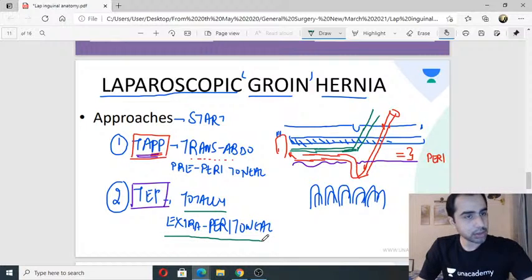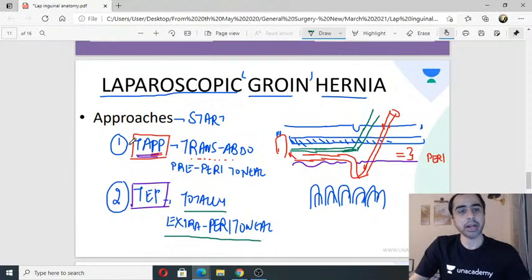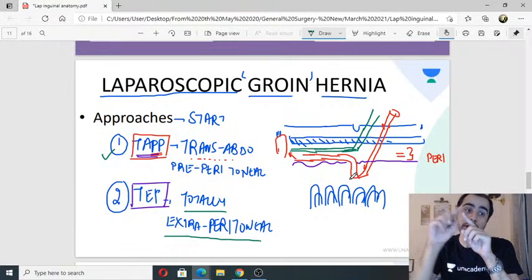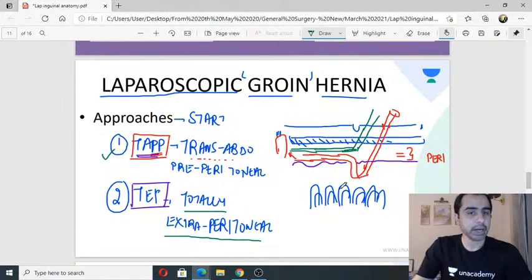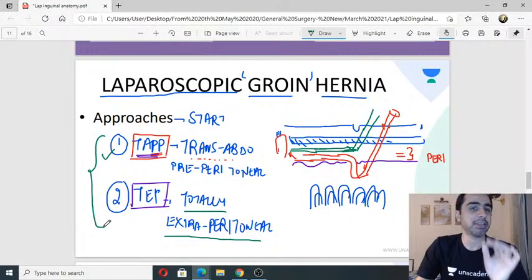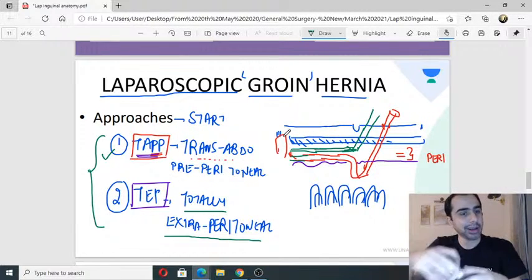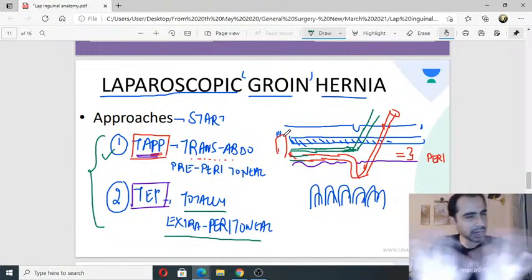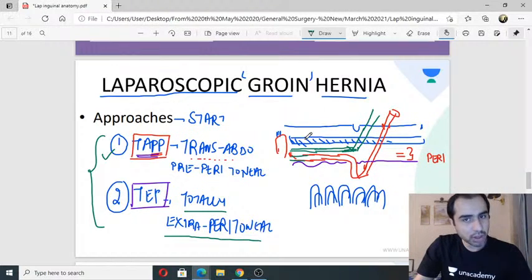Am I very clear on this? This is the only difference between the two. Only the start. In TAPP, go inside the abdominal cavity, see the peritoneum, cut it, and go pre-peritoneal. In TEP, remain pre-peritoneal. So it is called totally extraperitoneal. So it's only the start where the surgeries differ. Surgery is going to be the same. Now I go over here, I treat the hernia, reduce the hernia, and put a mesh. That is what I am doing in both. And in both, I am going to be deep to the fascia, deep to the muscles.